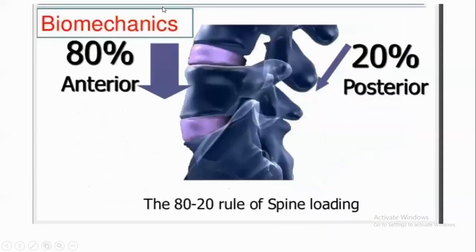Coming to the biomechanics in ischemic, what is the biomechanics? 80% of spinal loading is through the anterior vertebral body, 20% is through the posterior. If the posterior is lost, that is an acute fracture of the pars interarticularis, then nearly 100% of body weight is transmitted to the anterior. It will lead to subluxations.